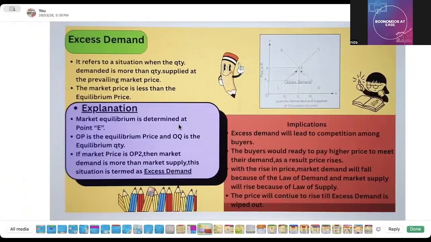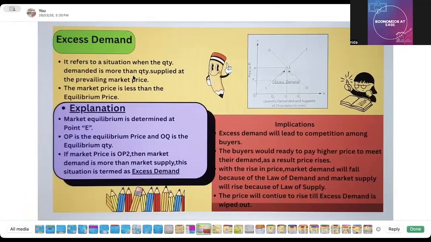Okay, so now let's understand excess demand. It refers to a situation when the quantity demanded is more than the quantity supplied. It means demand is more than the supply. The implication is that it will lead to competition among buyers, and the buyers would be ready to pay a higher price. Because the demand is more, it results in inflation. And with the rise in price, market demand will fall. So this situation will continue.